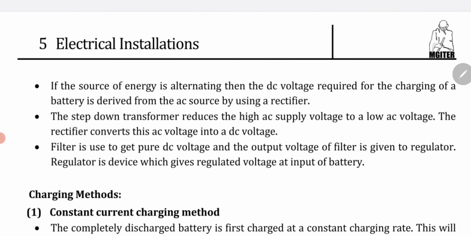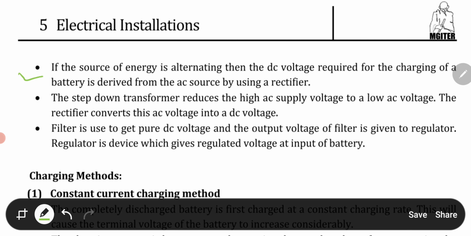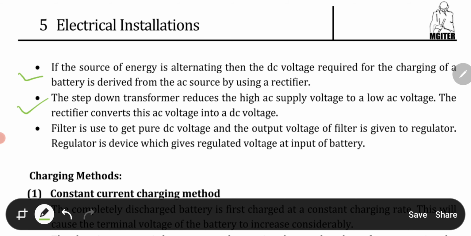Now if the source of energy is alternating, then the DC voltage required for charging a battery is derived from the AC source by using a rectifier, as we have understood and seen in the figure. The step down transformer reduces the high AC supply voltage to a low AC voltage, and the rectifier converts this AC voltage into DC voltage.